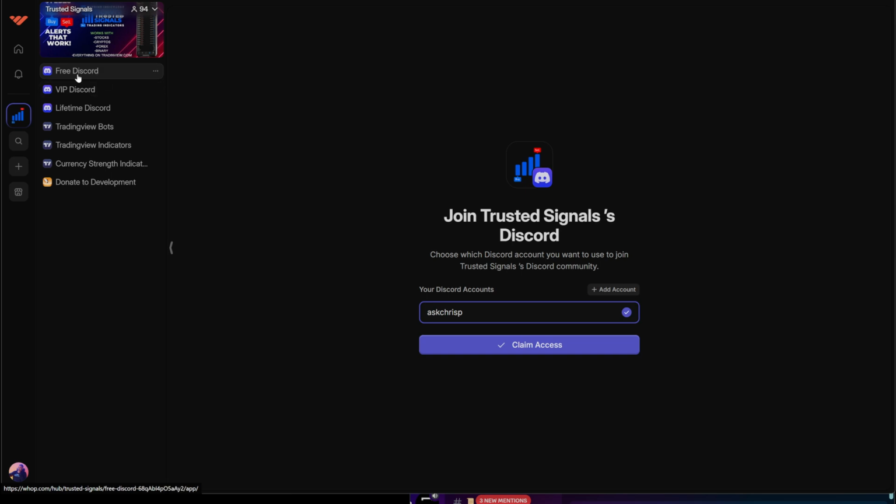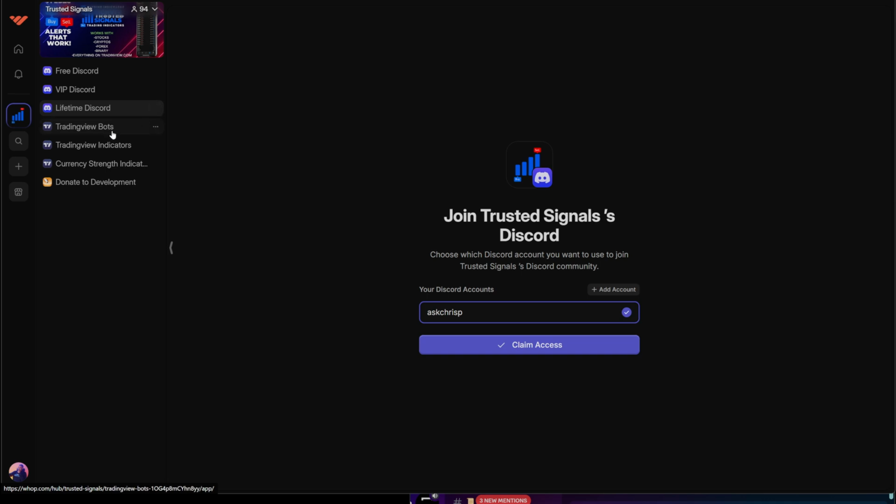In order to join our Discord and add your roles, depending on what membership you just purchased, you're going to want to click add account, add your Discord right to the backend and click claim access. Immediately, you will see in the backend the roles that just came with your membership and be able to see all the premium chats within your membership.